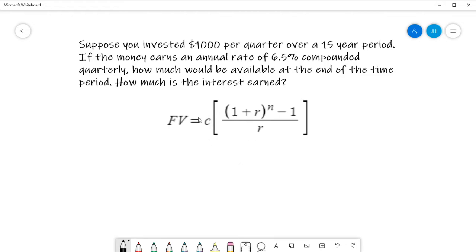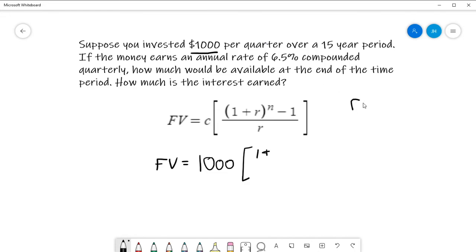So we're calculating future value. So the future value of this account here is going to be equal to C, the cash flow per compounding period. That was $1,000, we said, times 1 plus the rate. What's my interest rate? It's an annual rate of 6.5%, but I'm compounding quarterly.